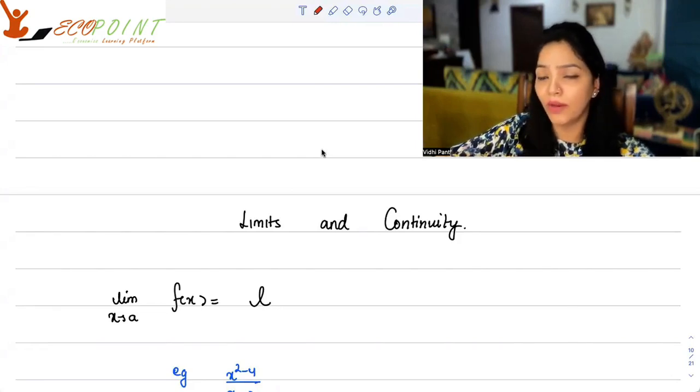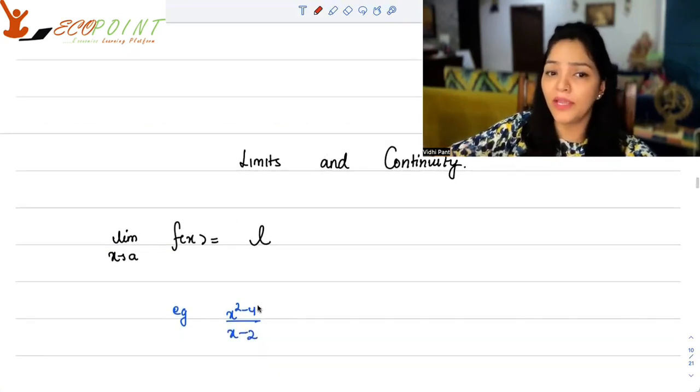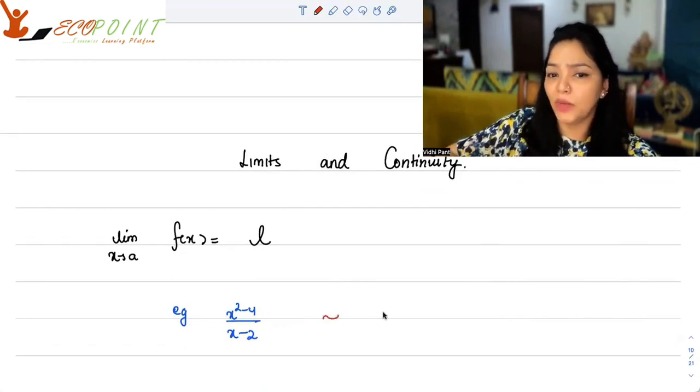Calculus is something that I'm now going to talk about in today's video: limits, continuity, and differentiability. What is a limit? There are many times you're not able to find the functional value at a particular point. You are interested in where the function is heading. For example, x squared minus 4 upon x minus 2. Yes, algebraically, this expression could be broken down to just x plus 2 by using a square minus b square.